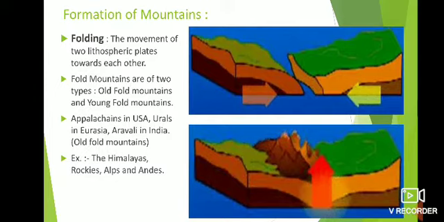So these are examples of young fold mountains, formed thousands or basically millions of years ago, and the old fold mountains have existed for more than a million years. So this is the example of the fold mountain where two plates come towards each other.